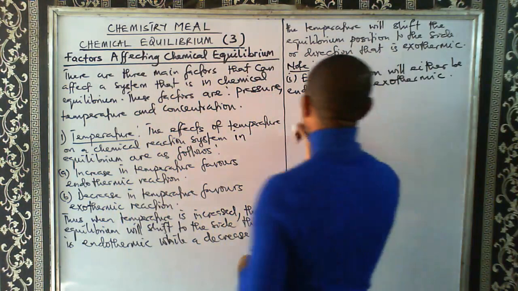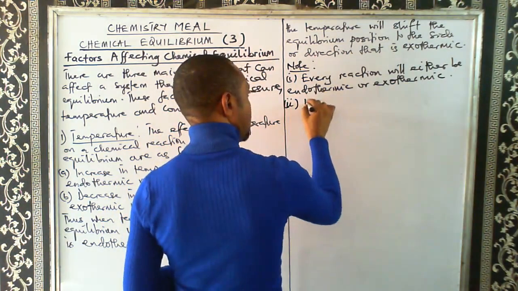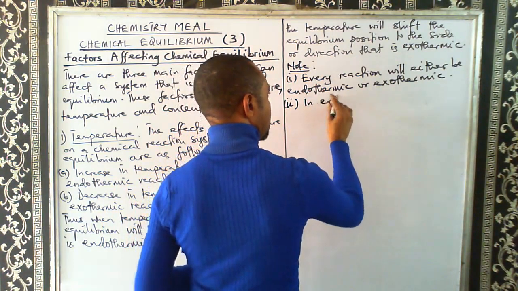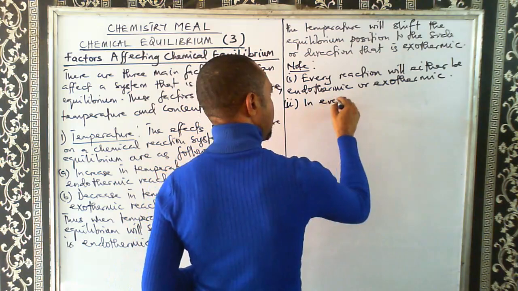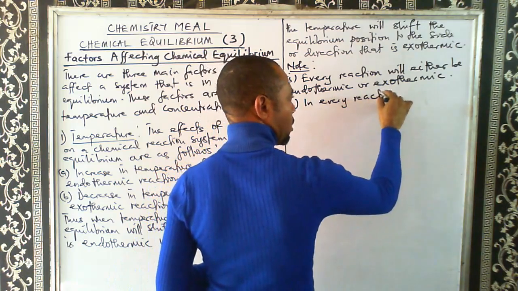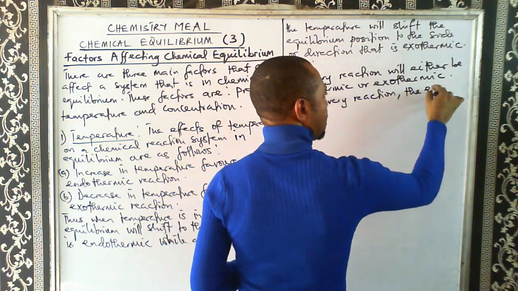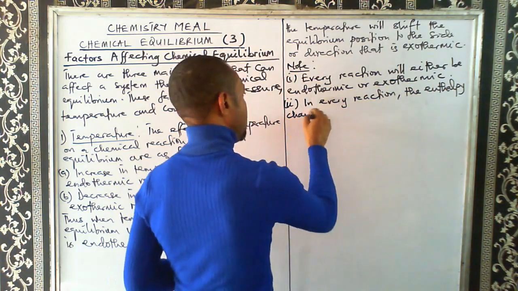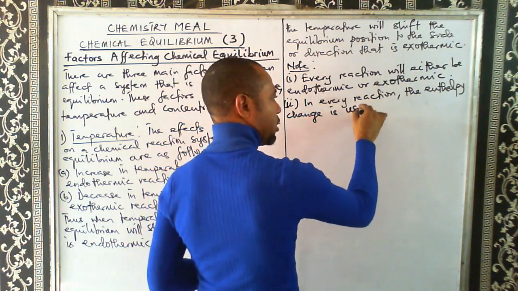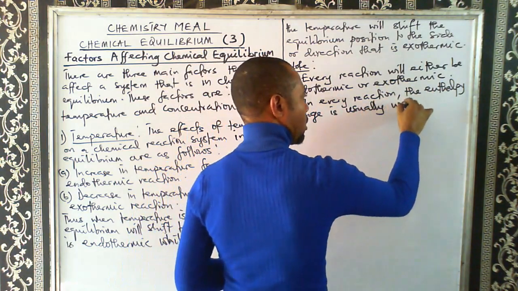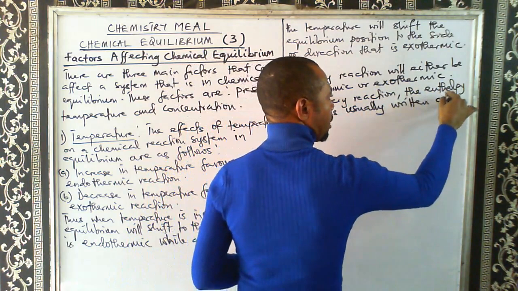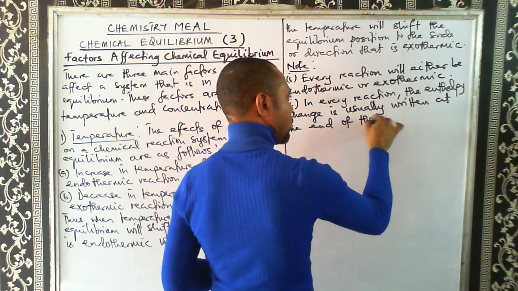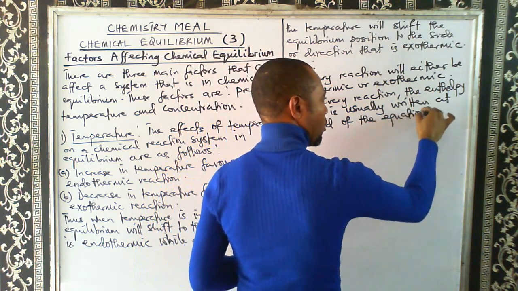So, number two, the second thing we need to note: in every reaction, the enthalpy change is usually written at the end of the equation of the reaction.